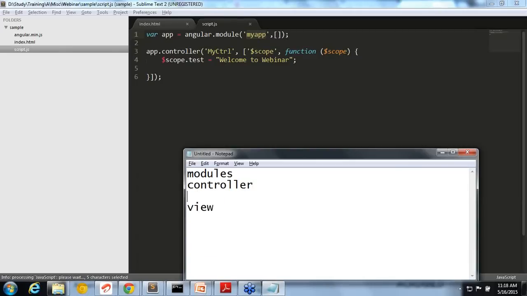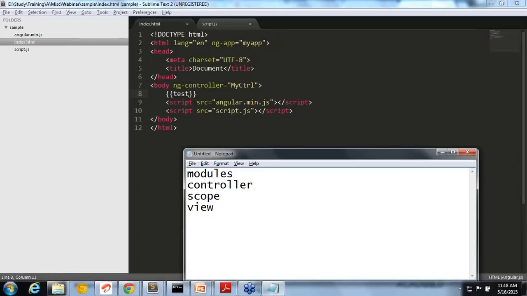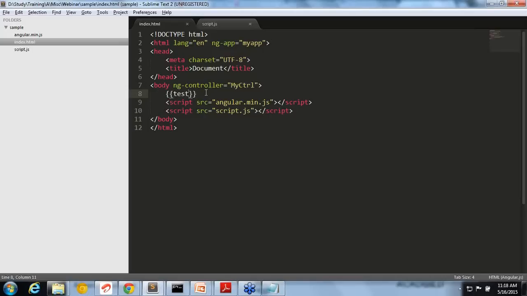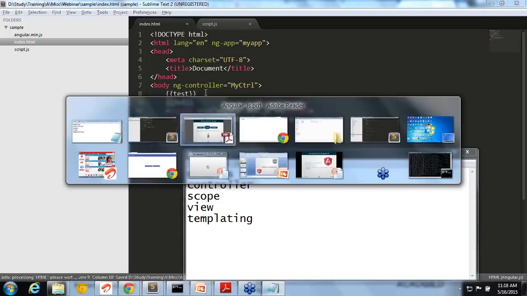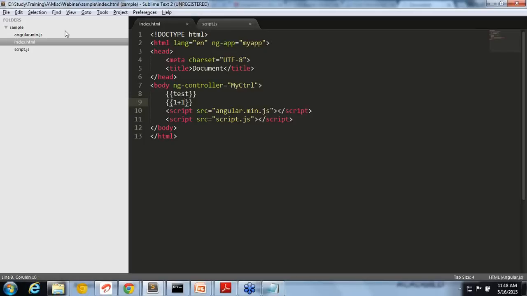Okay. Now the last one we have seen is templating. So templating in the sense that you are giving this curly brace. This curly brace means JavaScript, and Angular understands that it needs to be executed. So if I'm giving 1+1, it will just execute that and give the value. Okay. So that is how Angular works in a very basic way.